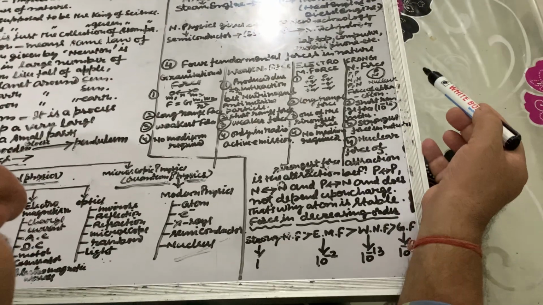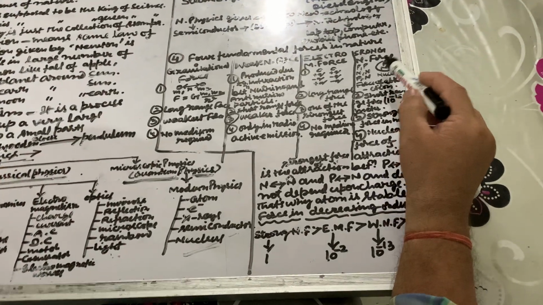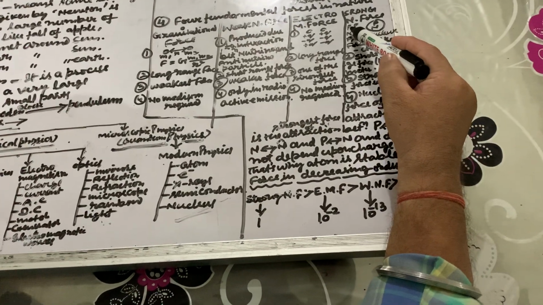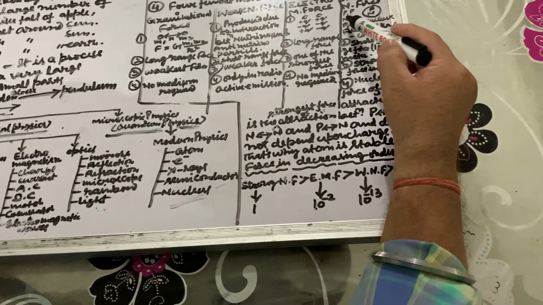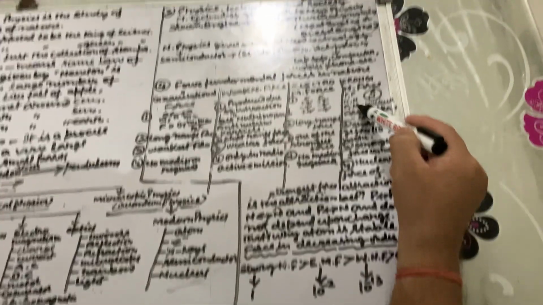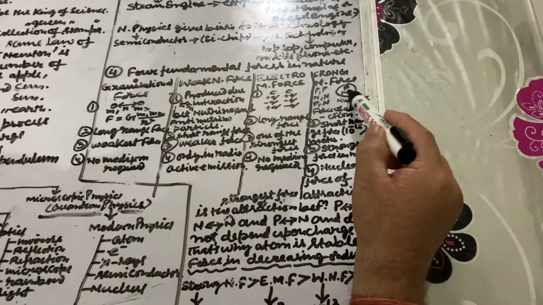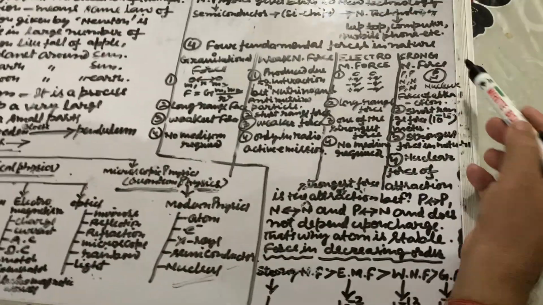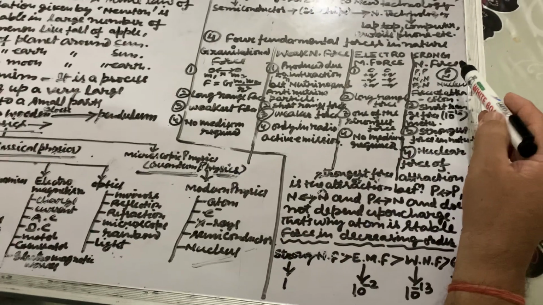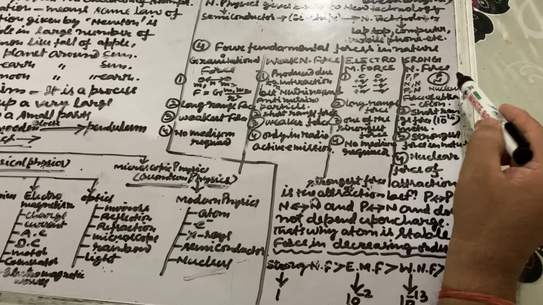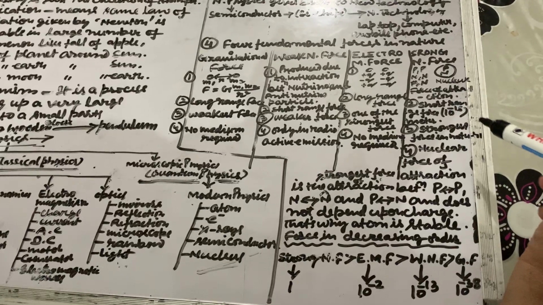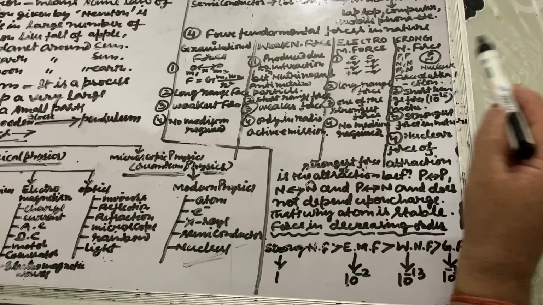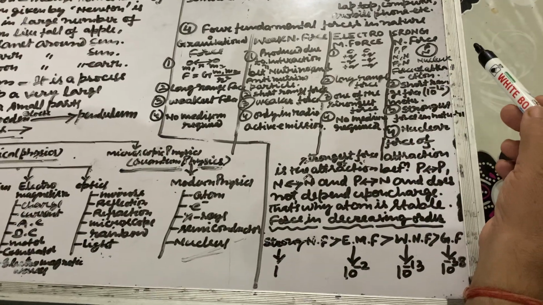There is a force of attraction, and this force of attraction is a very strong force, between proton and neutron, proton and proton, and neutron and neutron, without considering the charge. So there is no effect of charge.